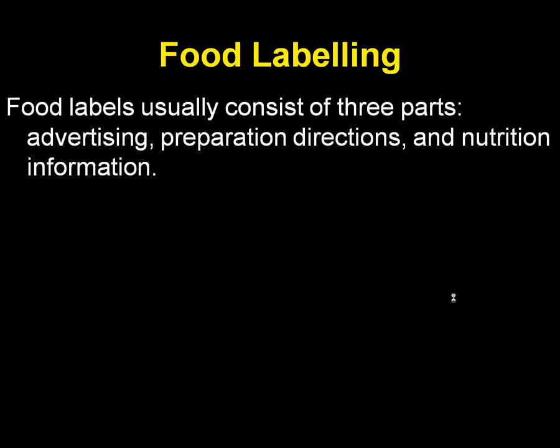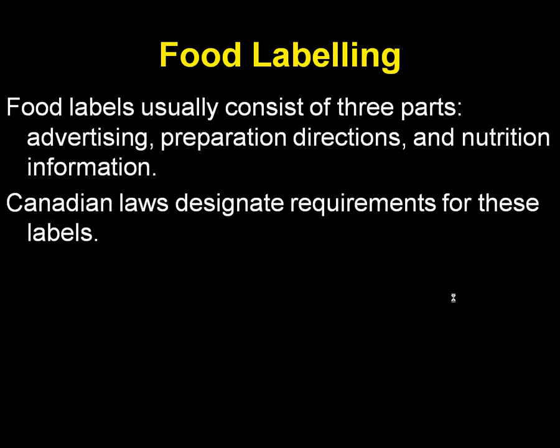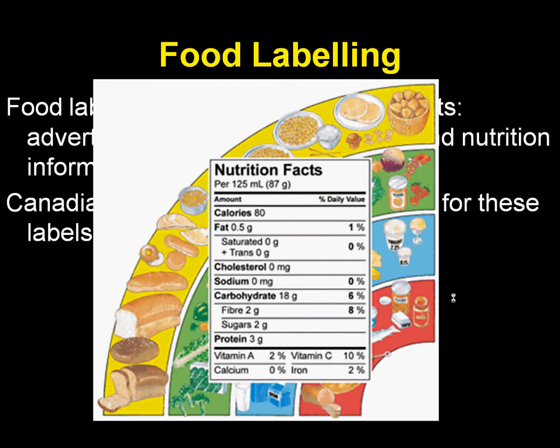Food labeling usually consists of 3 parts: advertising, because that makes the world go round, I guess, preparation directions for the food, and nutrition information, which is the important part. Canadian laws designate requirements for those labels. So here's an example of nutrition facts. We can see that it tells us about calories, fat, cholesterol, sodium, carbohydrates, all of that sort of thing.